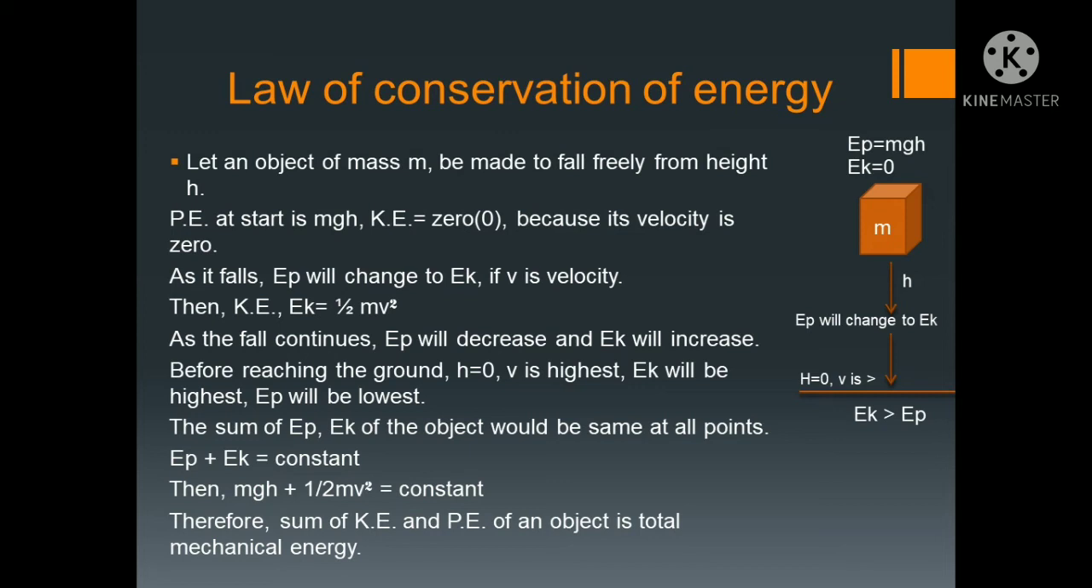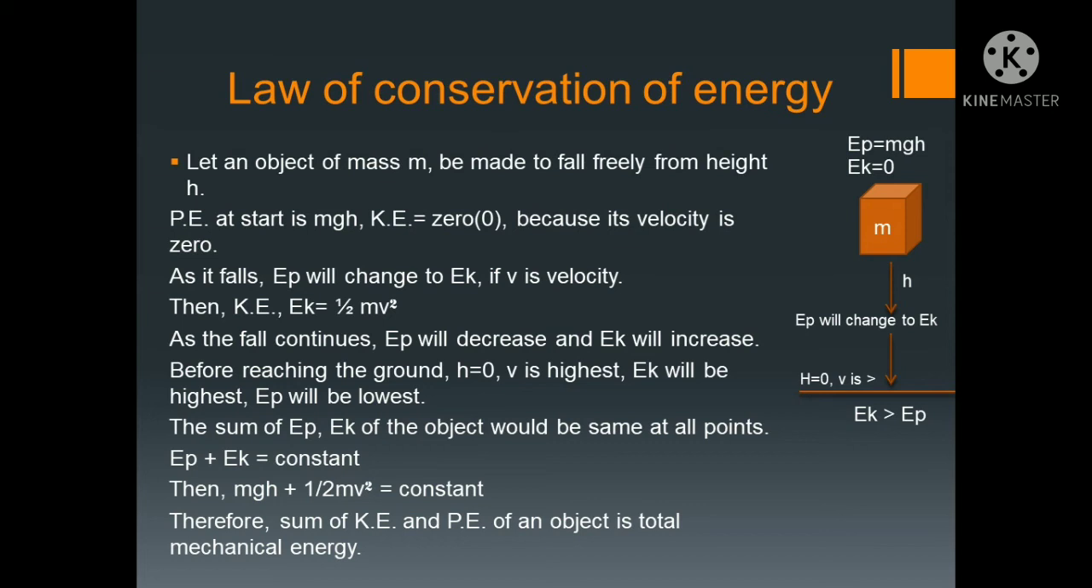Why? Because here slowly what will happen? Slowly the kinetic energy will be greater, means it will start falling. The mass m object will start falling, so its kinetic energy will be more than the potential energy. Now before reaching the ground, means h equal to 0, see the arrow sign, capital H I have written, equal to 0. Here velocity will be highest. Okay, and kinetic energy will be highest, and potential energy will be lowest because it has started falling and before reaching the ground.